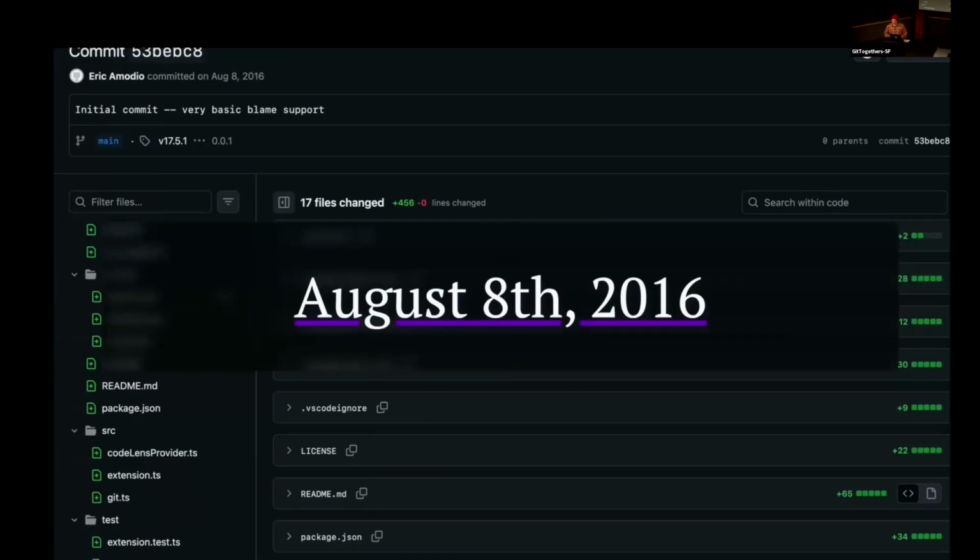So around August 8th, 2016 was the very first commit to GitLens. And it was really just this very small bit. It wasn't even that inline blame that I was showing. It was this thing in the status bar at the bottom of VS Code. And it's very useful, right? You still get some info as you're navigating the files and seeing what's being changed.